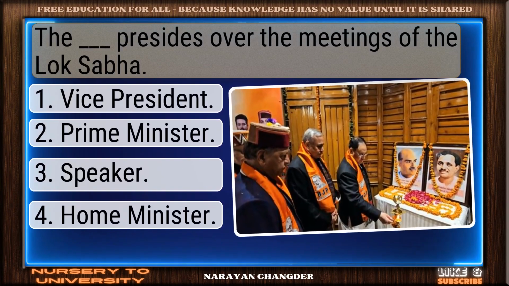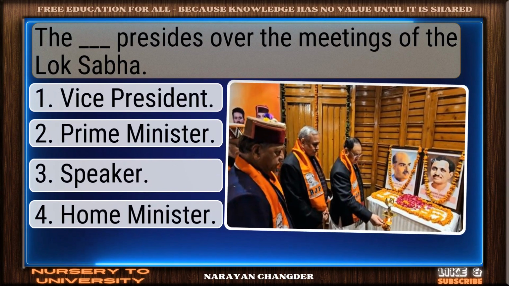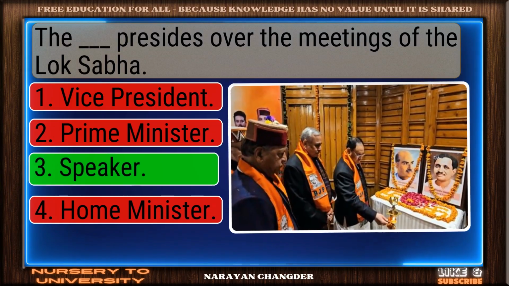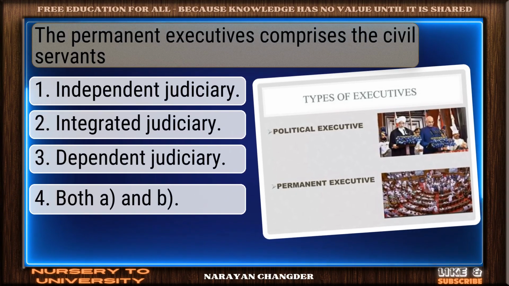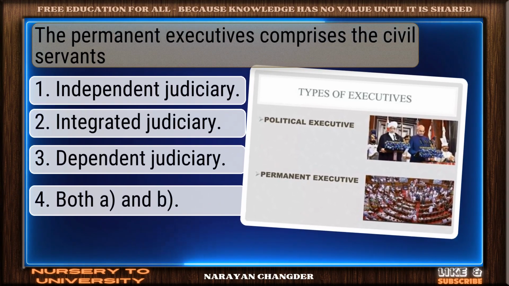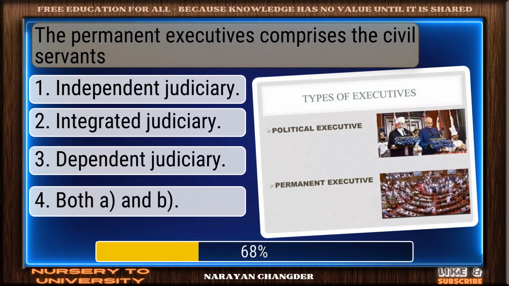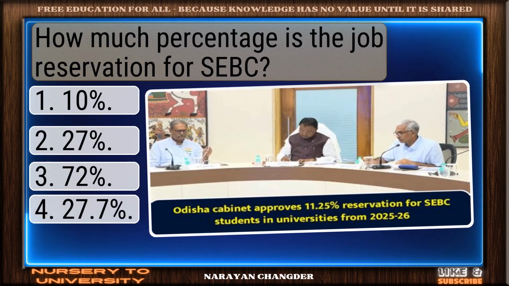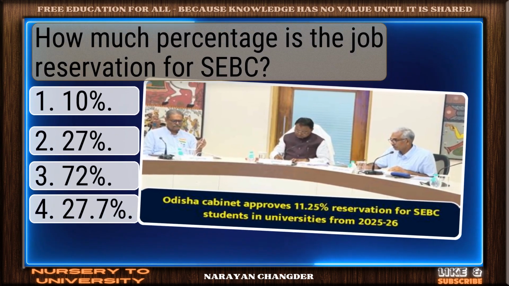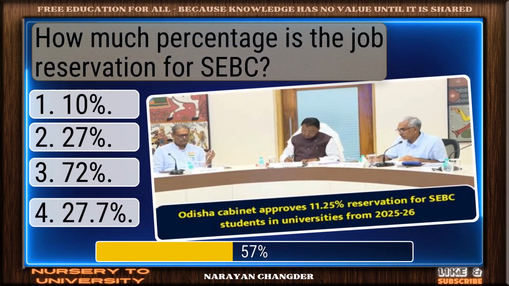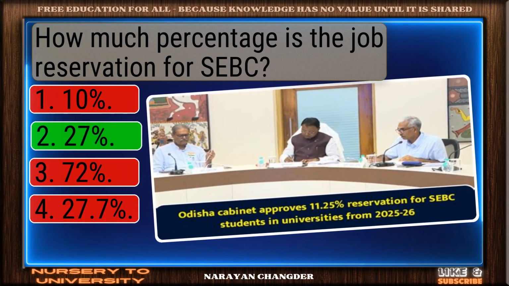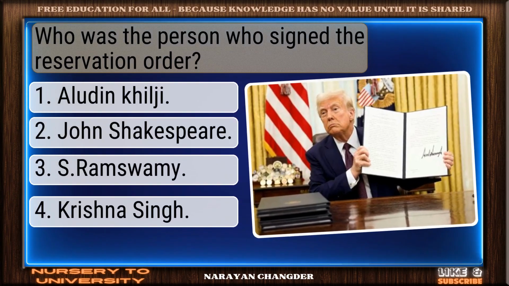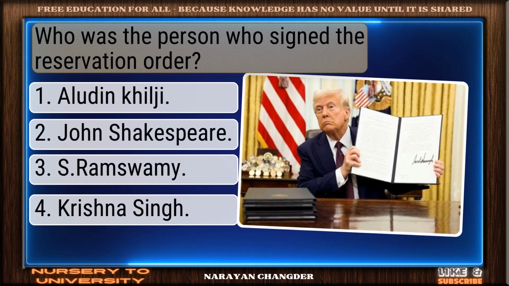Question number 102. The Dash presides over the meetings of the Lok Sabha. Sharp thinking. Speaker is the right choice. Question number 103. The permanent executives comprises the civil servants. Right choice. Both A and B is the best answer. Question number 104. How much percentage is the job reservation for SEBCs? You got it. Your choice 27% is right. Question number 105. Who was the person who signed the reservation order?